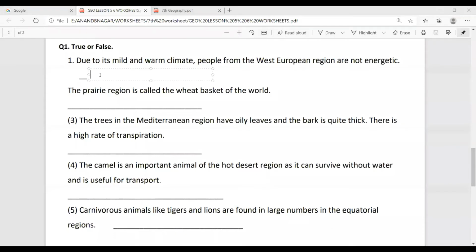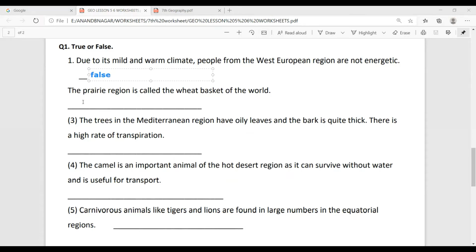Here what they told us is that people in the West European region are not energetic, but they are enthusiastic and industrious. So they are not not-energetic, they are energetic. Okay, so it is false, right? False. This statement is false.